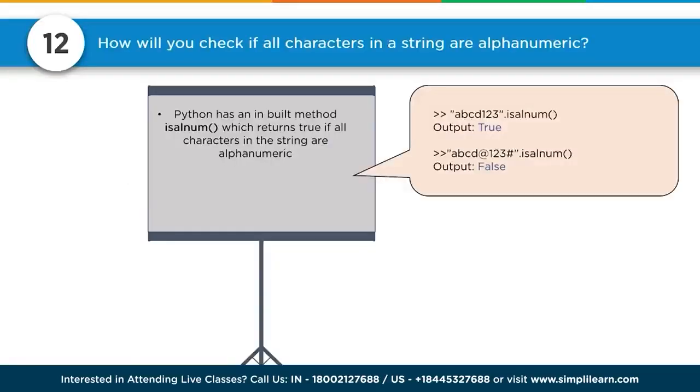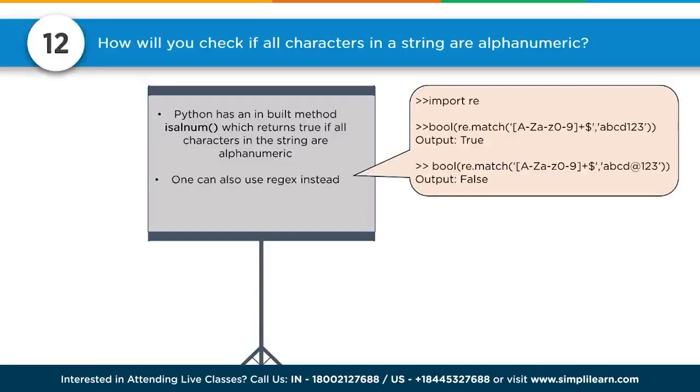Number 12. How will you check all the characters in a string are alphanumeric? Python has an inbuilt method, isalnum, which returns true if all characters in the string are alphanumeric. You can see here, ABCD123 isalnum, output equals true. And the second line, ABCD, the @ symbol, 123, the pound symbol, isalnum, output equals false. So really you just want to know about isalnum.